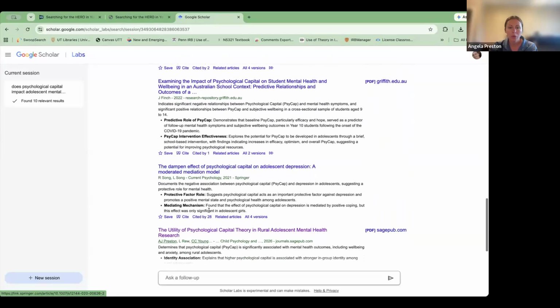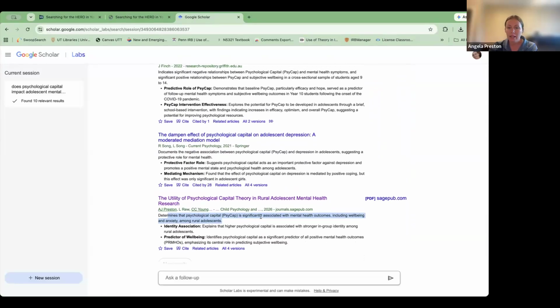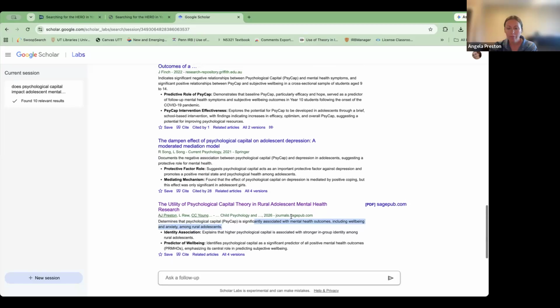So really cool. Oh, and this one pulled up in here too: psychological capital is significantly associated with mental health. So it's clarifying that it's not trying to say there's an impact, but there's an association. You need additional longitudinal studies to discuss impact.